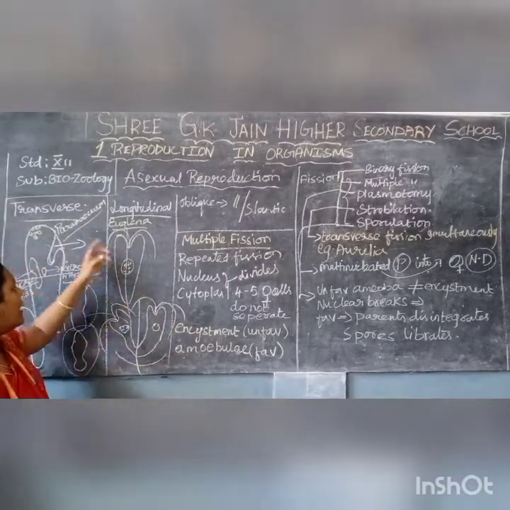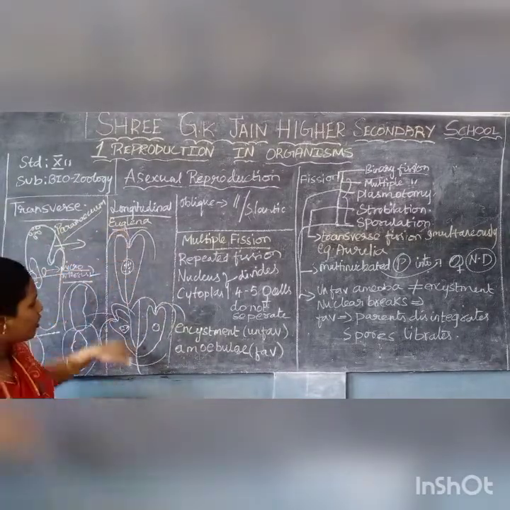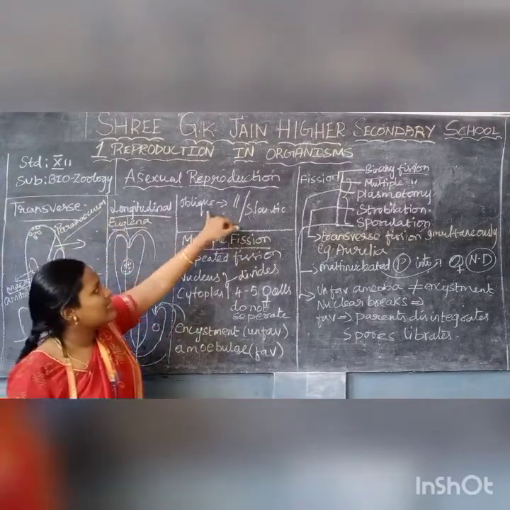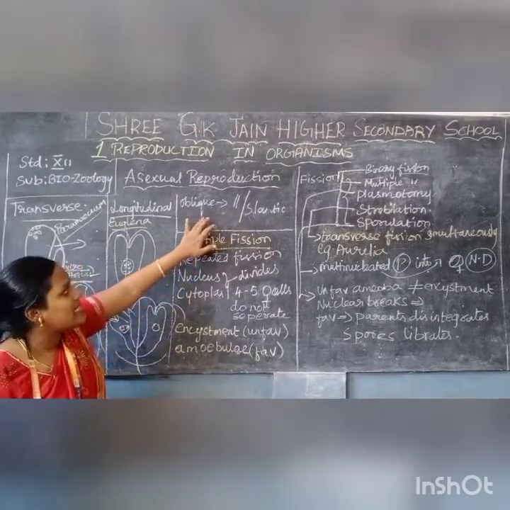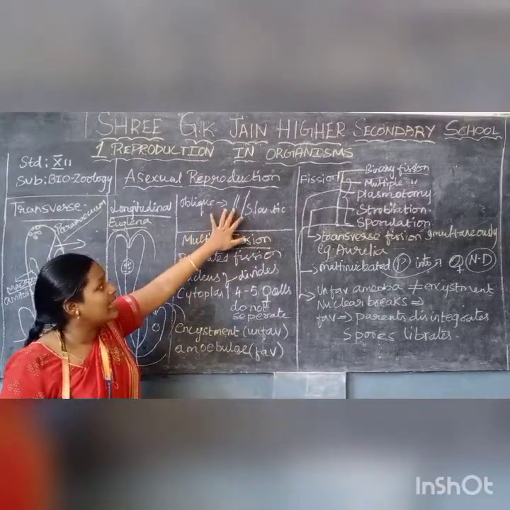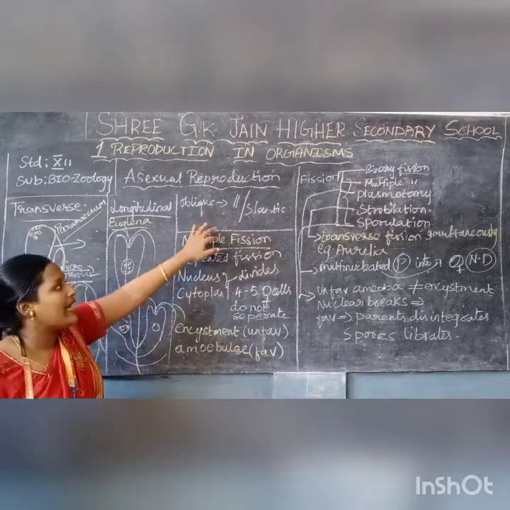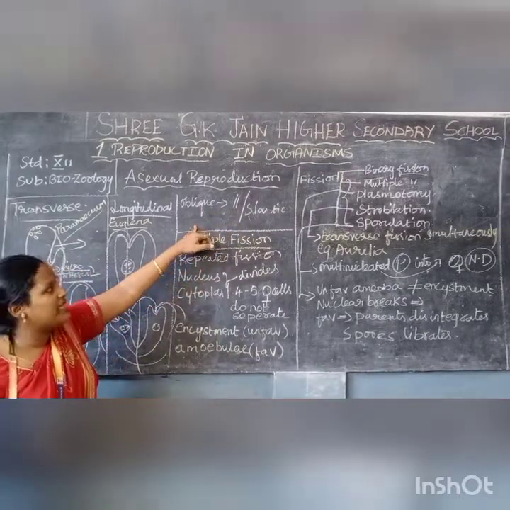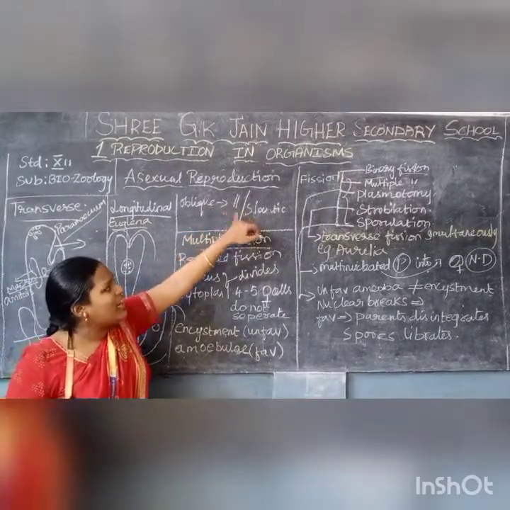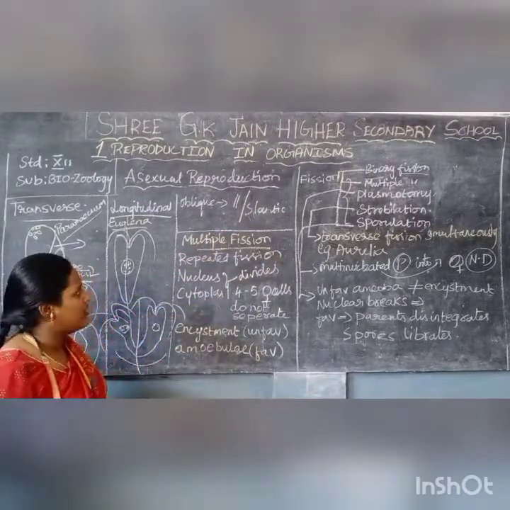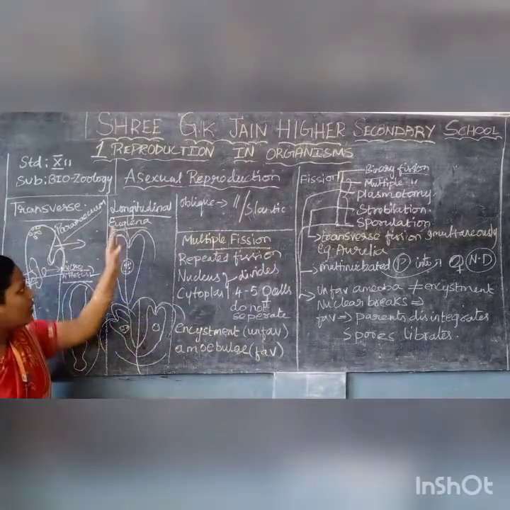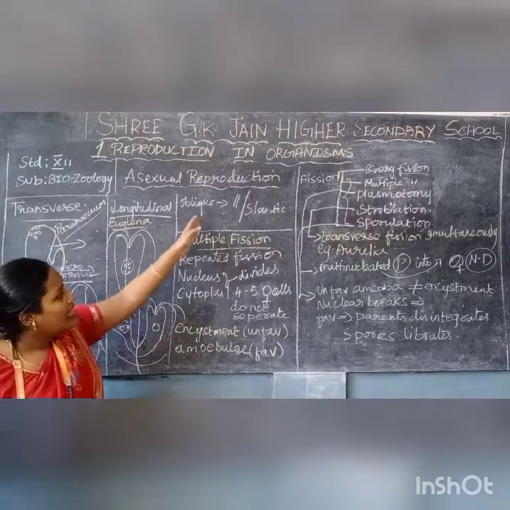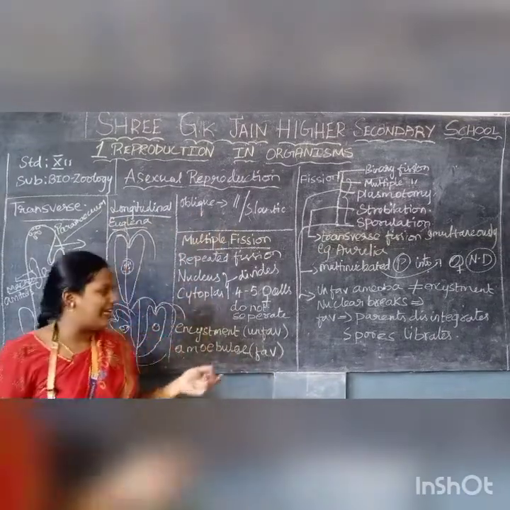The same process, but this is the transverse plane and this is the longitudinal plane. Next is oblique. Oblique is a parallel or slanting way of cell division. So transverse means this way, longitudinal means this way, and oblique is the parallel or slanting way.